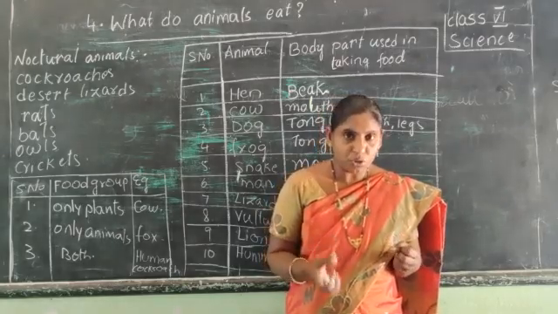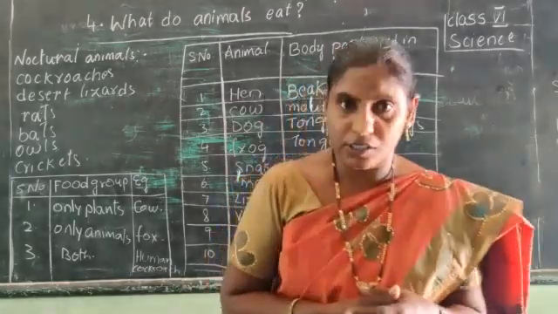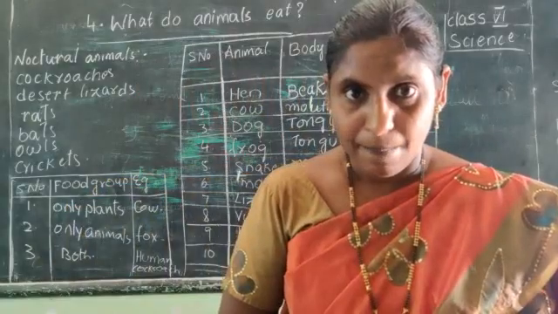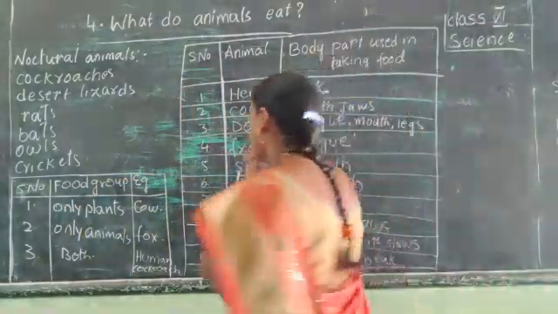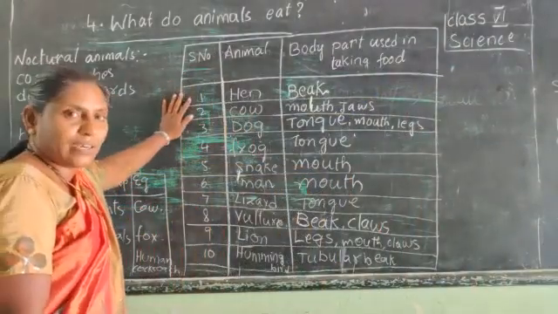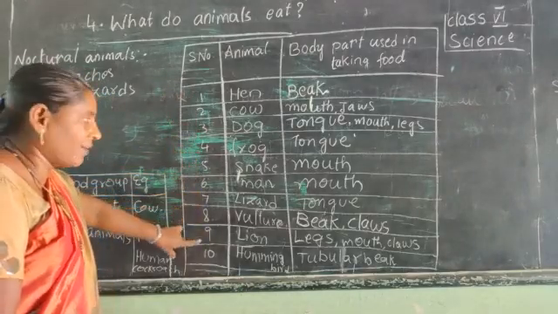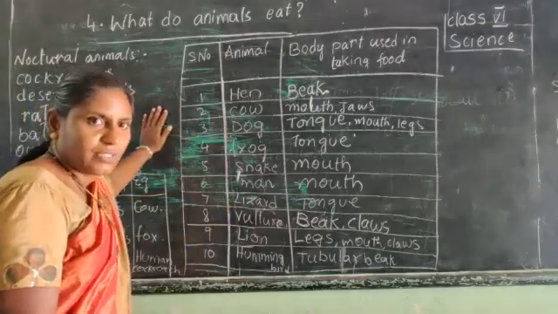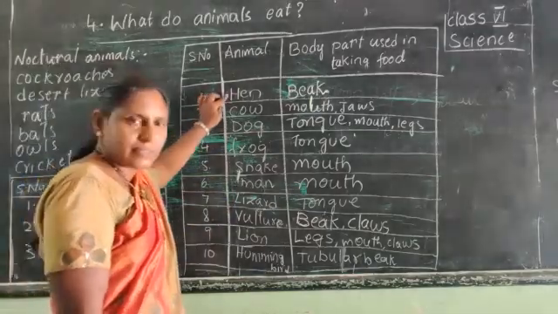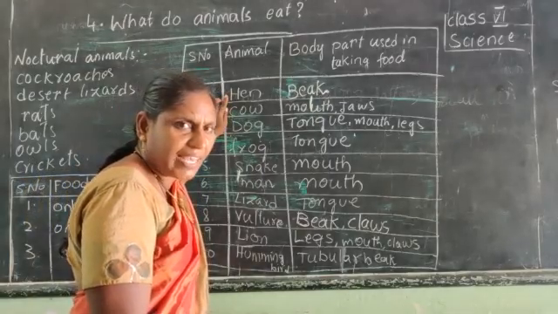Okay, children. Today in this class, we are going to discuss the body organs used by birds and animals. Here I have written some animals, numbered 1, 2, 3, 4, 5, 6, 7, 8, 9, 10. Ten I have written. In that there are some animals and birds also. First one I have taken is hen.